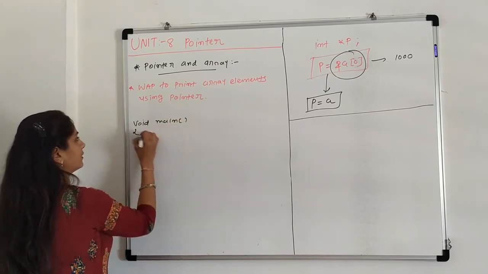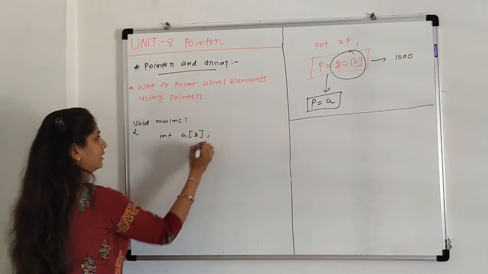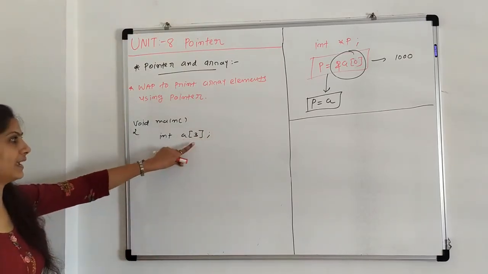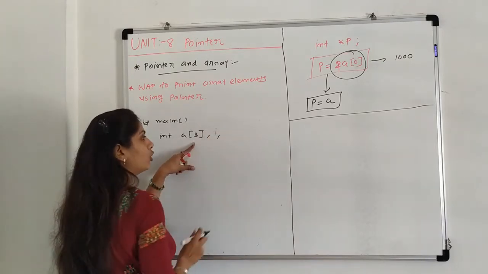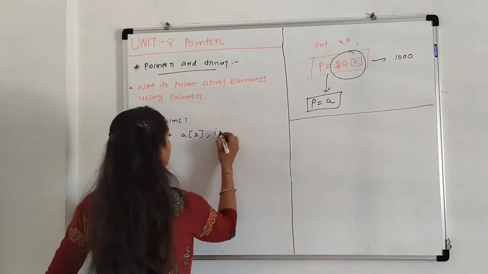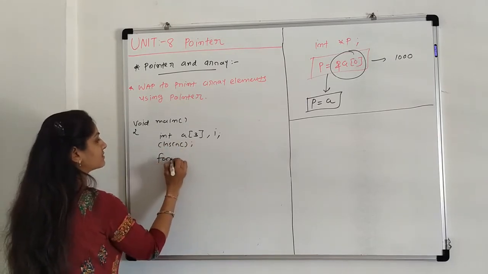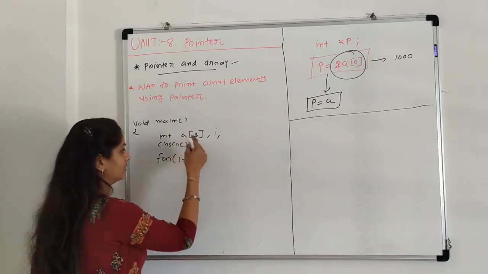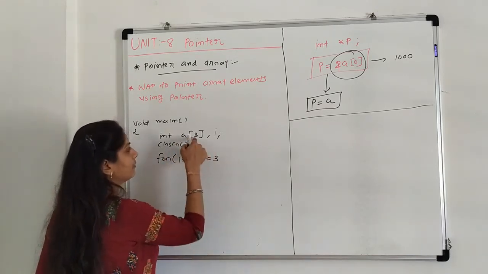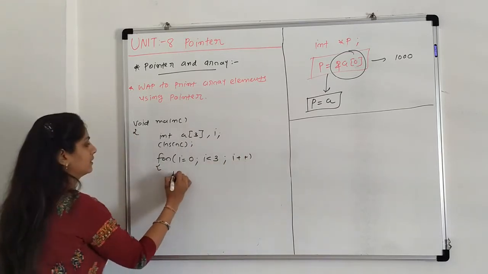Void main. Declare an array of size, suppose, 3. We are declaring the array with size 3. In it we need a for loop, for that the variable i is there. Now clear screen. The for loop is started. i always starts with 0 for array elements. i less than 3 because the maximum size is 3, and i plus plus.